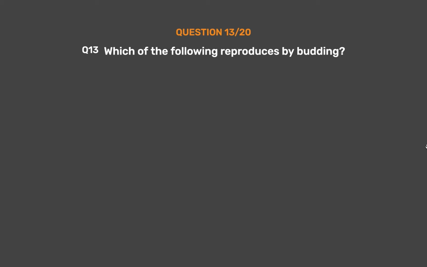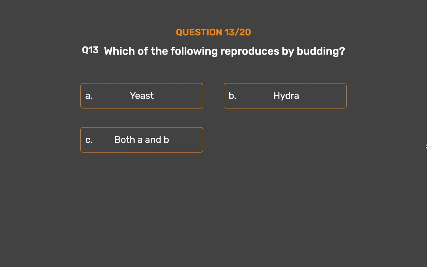Question number 13. Which of the following reproduces by budding? Option A. Yeast. Option B. Hydra. Option C. Both A and B. Option D. Spirogyra.